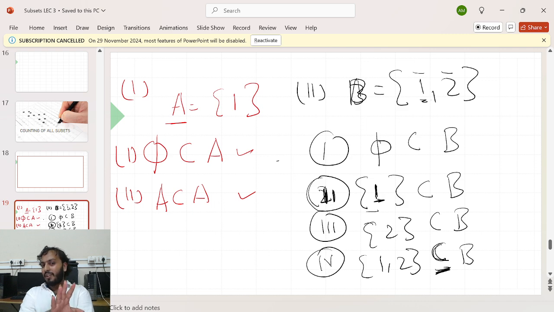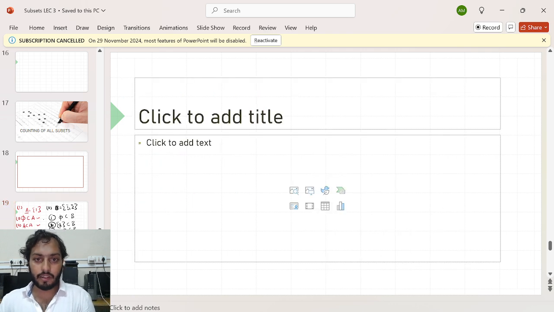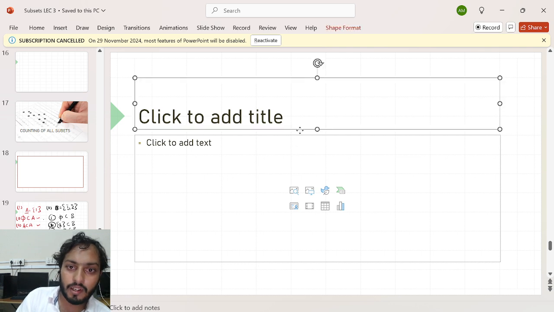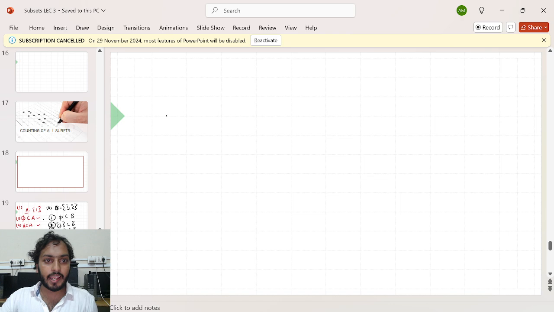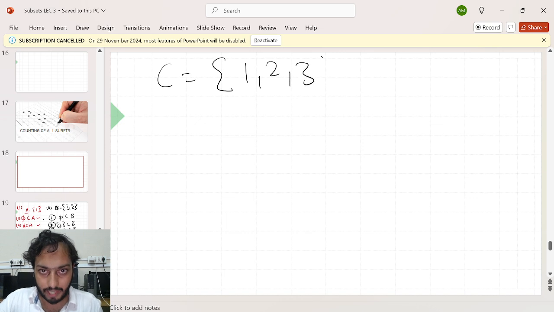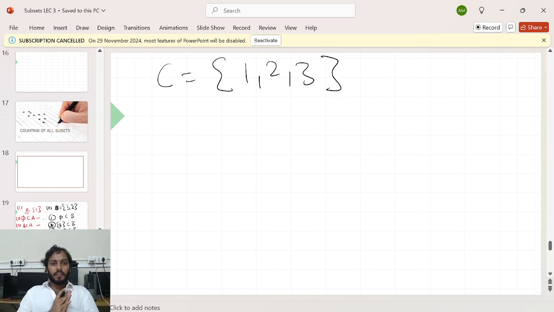If you allow me, can I give you one more example? Yes, I want to give. Just hold a second. I will give you one more example. Now I am choosing a set which contains three elements. Let's say 1, 2, and 3. Now you will understand better. And now I want to create all subsets of it. Start.